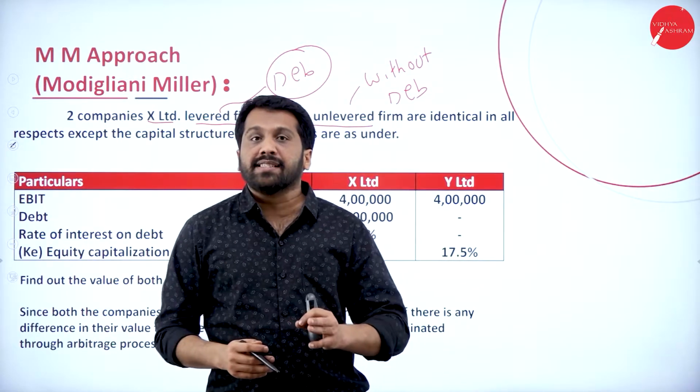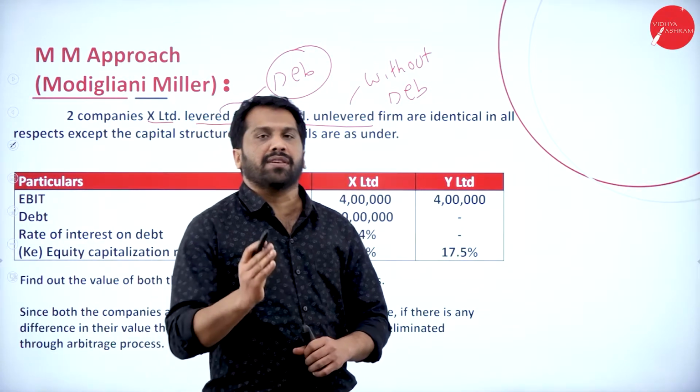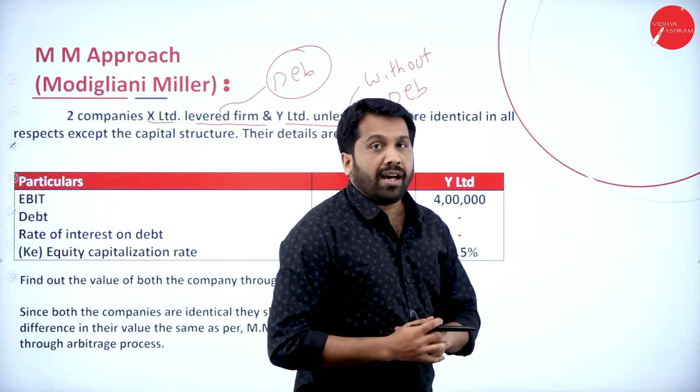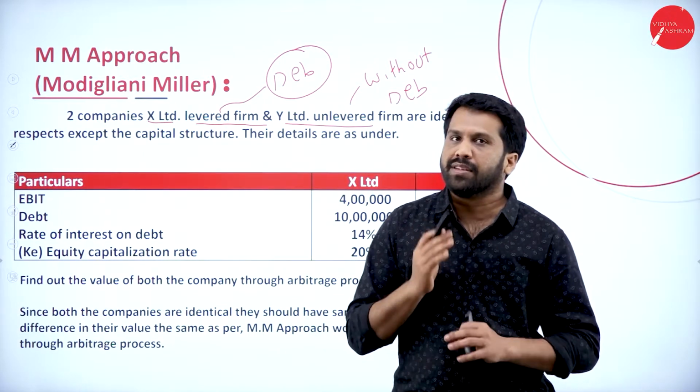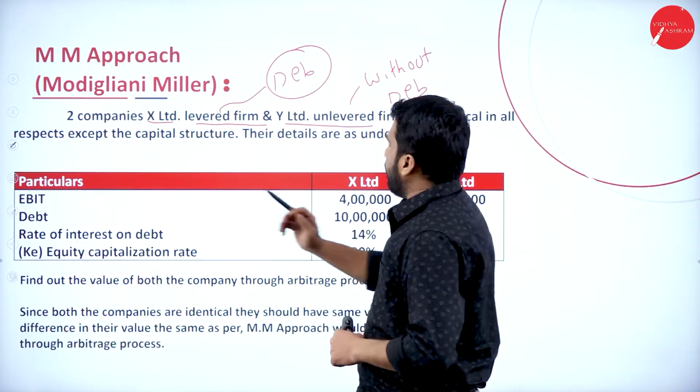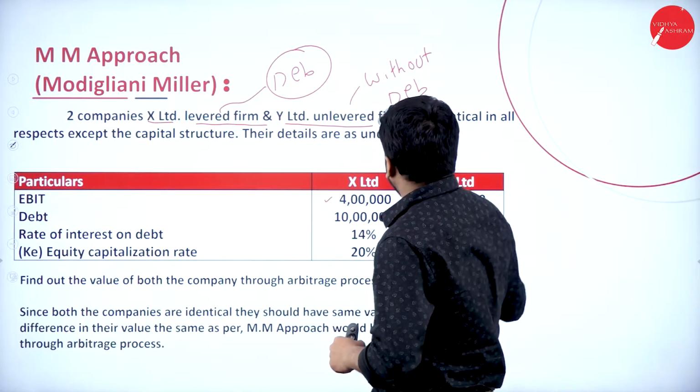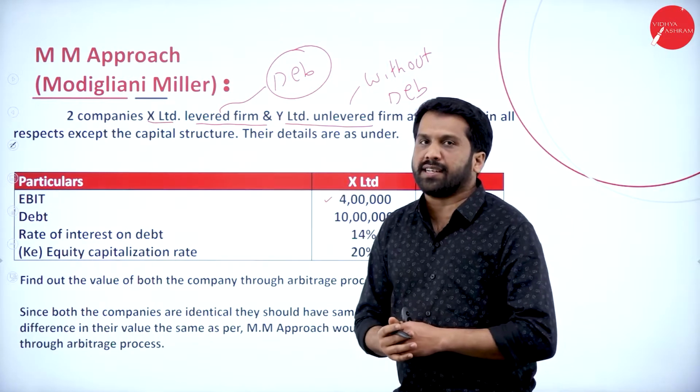One company X is levered and Y is unlevered. Levered in the sense they have debenture. Unlevered means they don't have debentures. Now, EBIT is how much? 4 lakh and 4 lakh. It is common for X and Y.